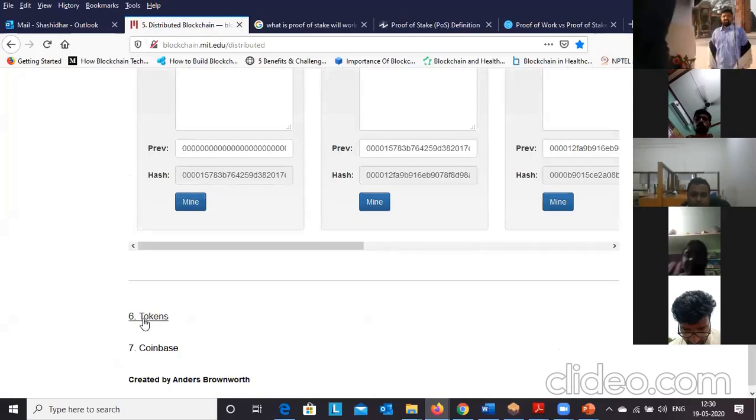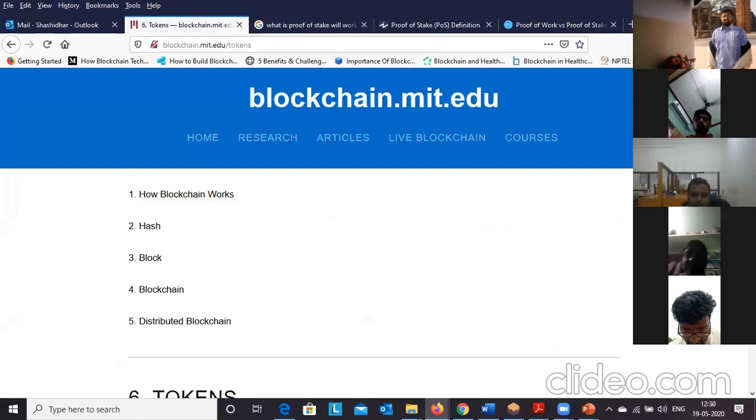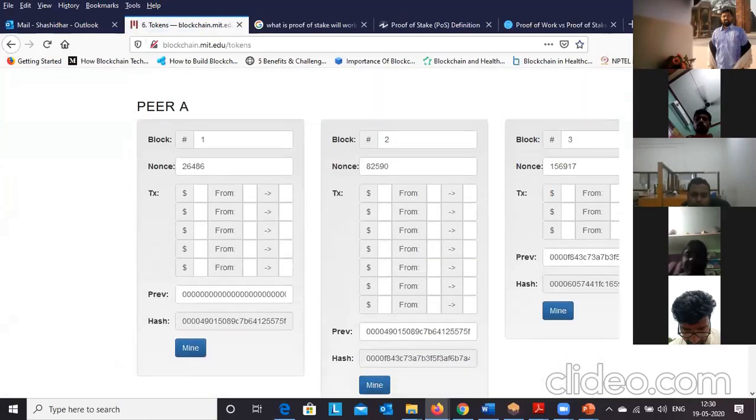Now we have tokens. You can look into the slides. Now you can see the block. Here this is the final hash of the current block. The previous block hash is 0 because this is the Genesis block. Here we can contain the transaction information. You can see the transaction information here. Which Bitcoin or cryptocurrencies we have sent from where to where will be recorded in the transaction section.